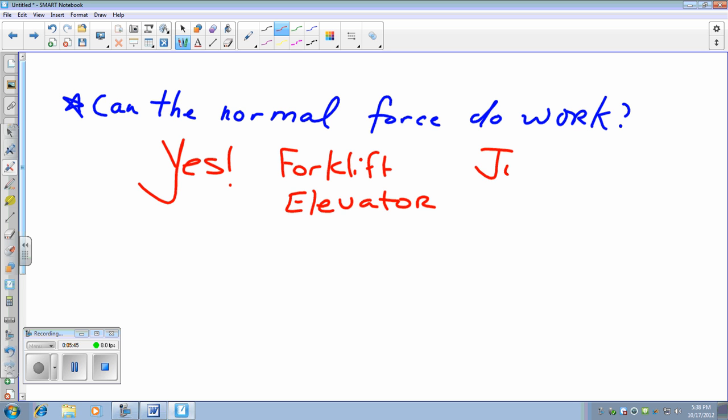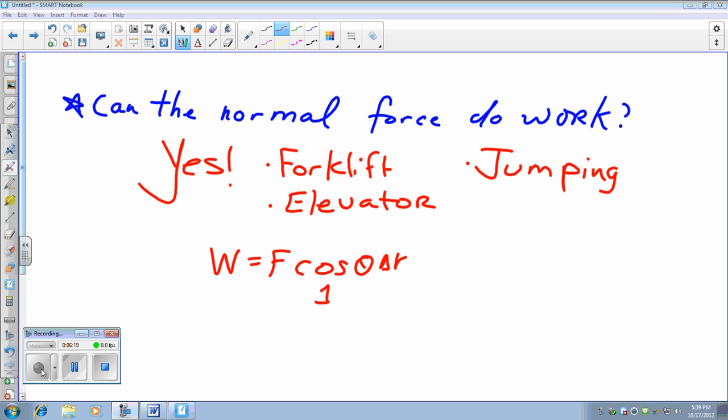In all of these examples, what we're seeing is that the displacement is in the same direction as the force. And because the displacement is in the same direction as the force, yes, work can still be done, because that equation is work equals force, then the cosine of the angle, which is going to be 1 in this situation, multiplied by the change in distance, the radius. So we're going to see that work can be done in examples with the normal force.